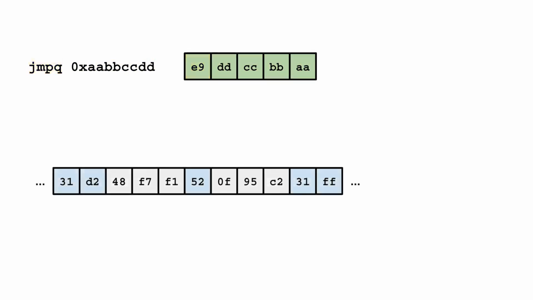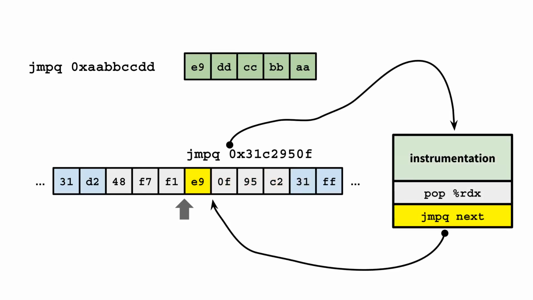So let us consider the instruction sequence once more, and suppose that we replace our single byte patch location instruction with the E9 opcode. Next, let us consider what will happen when the CPU executes this modified machine code. As the CPU executes instructions, it will reach the E9 opcode. But because E9 is the opcode for the jump instruction, the CPU will interpret the next 5 bytes as a relative jump. If the corresponding jump target happens to be empty, we can put the trampoline in this location.